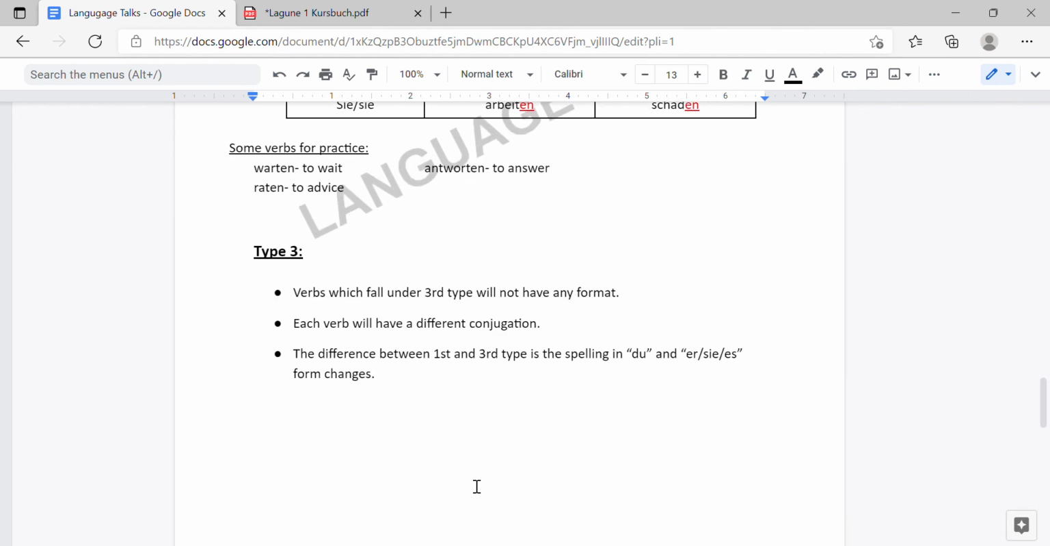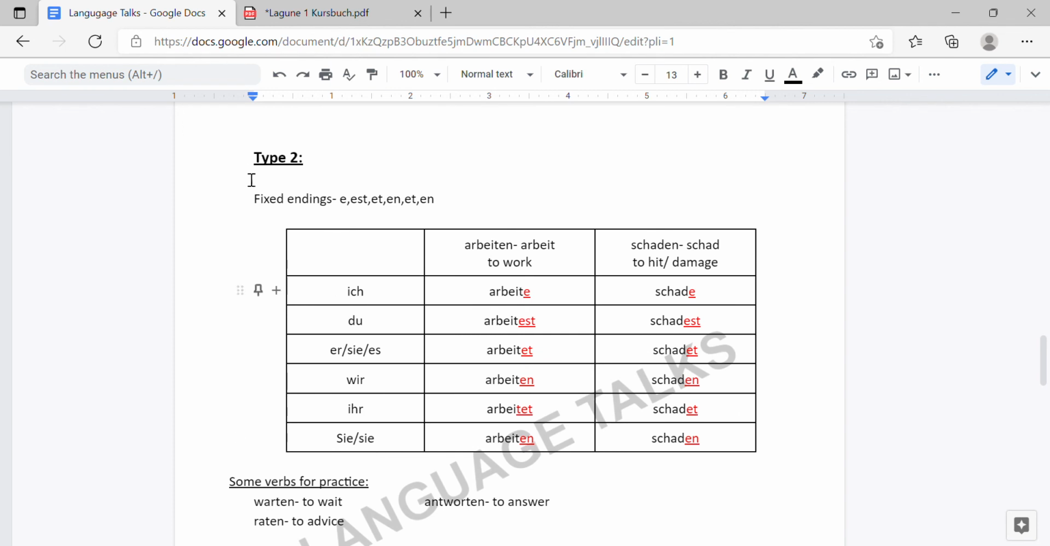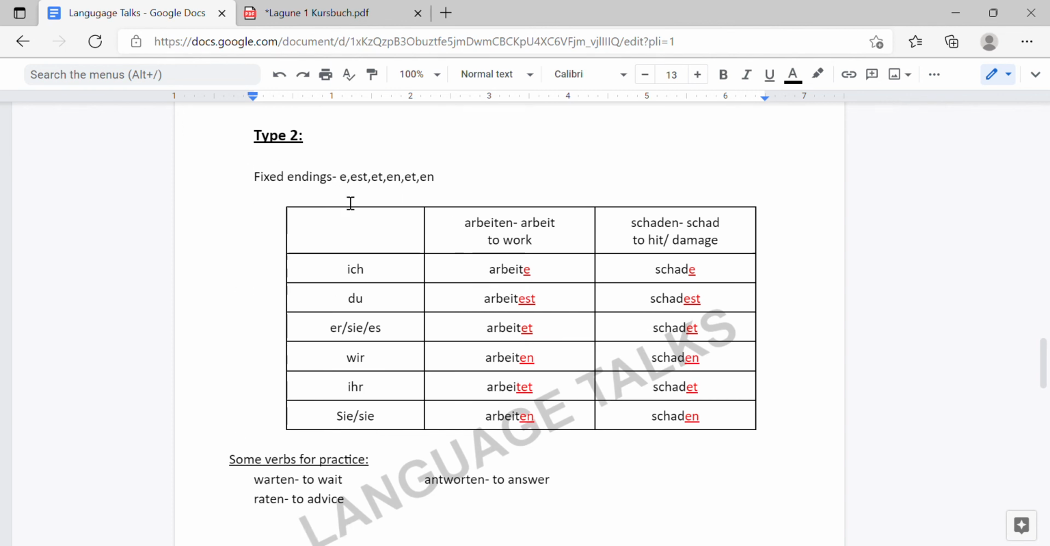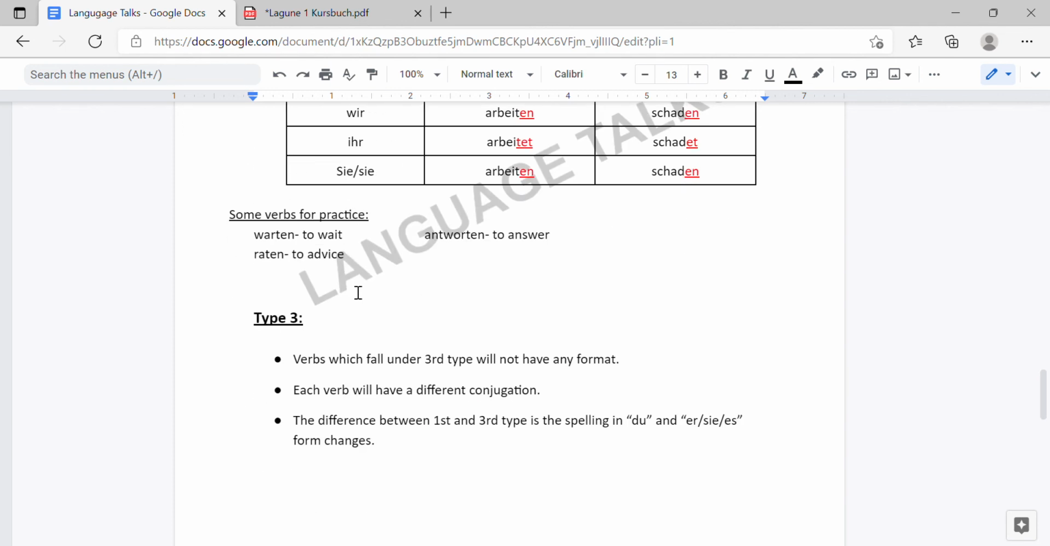The third type of verbs is a bit different. I have given you fixed endings for the first type and second type. We don't have such fixed endings in the third type. In the third type, each verb will have a different kind of conjugation. So there won't be any common format. There won't be any specific rule saying this is what you have to add in the ich form, in the du form.